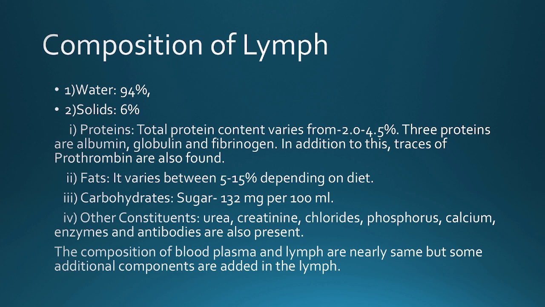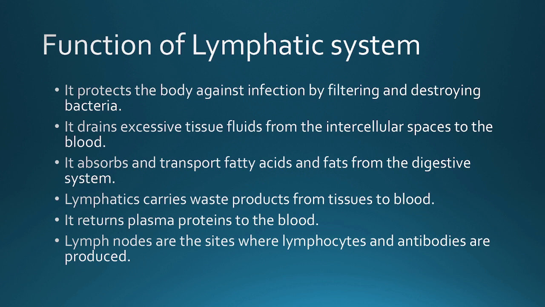Other constituents contain waste products like urea and creatinine, then electrolytes like chlorides, phosphorus and calcium, then enzymes and antibodies are also present in the lymph. Okay, the composition of blood plasma and lymph are nearly the same, but some additional components are added in the lymph, and the percentage of fat is more than the regular blood plasma level. Okay, remember that.